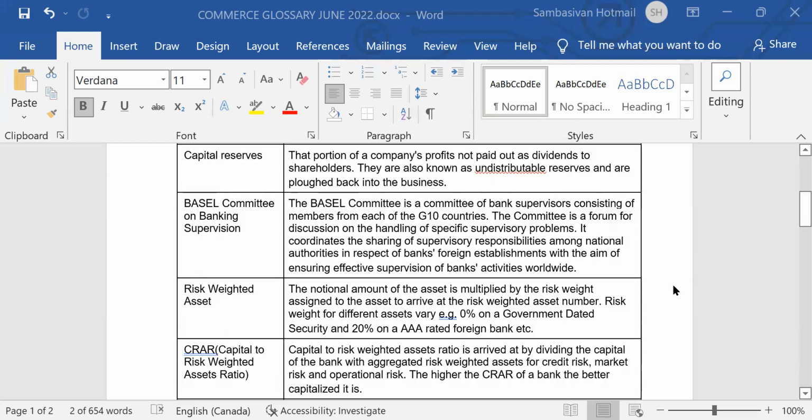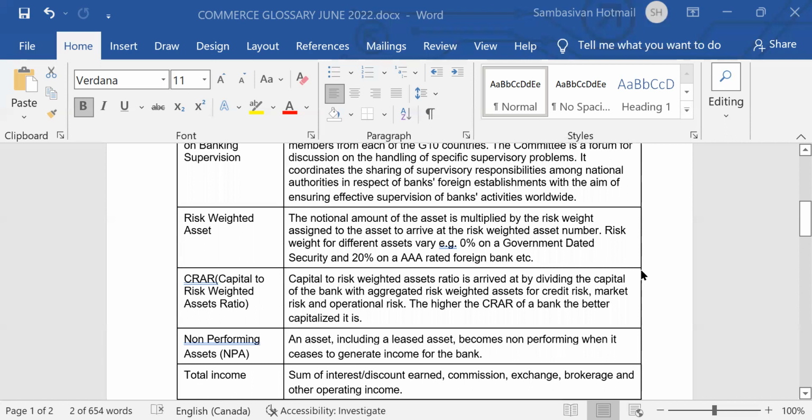Risk-weighted assets. The notional amount of the asset is multiplied by the risk weight assigned to the asset to arrive at the risk-weighted asset number. Risk weight for different assets vary. Example, 0% on government-rated security, 20% on AAA-rated foreign bank.